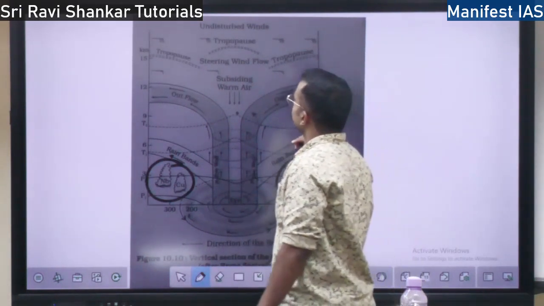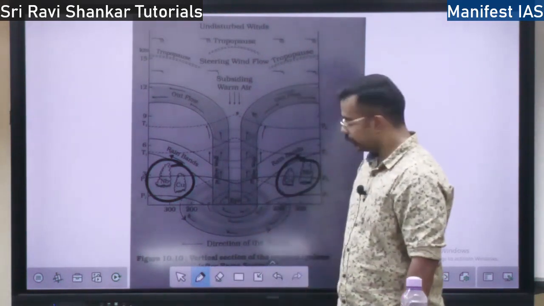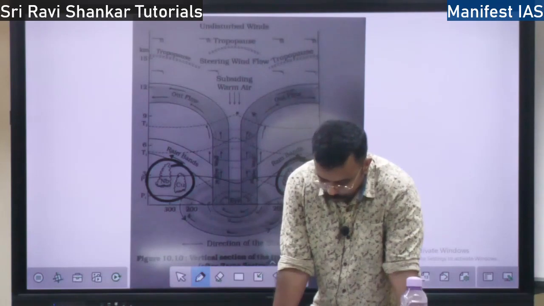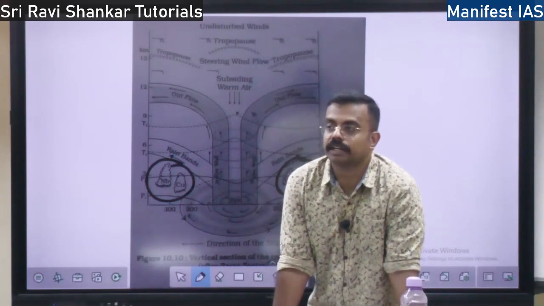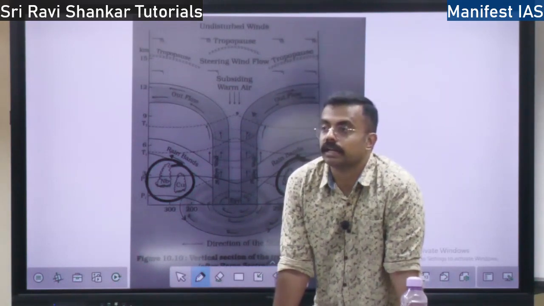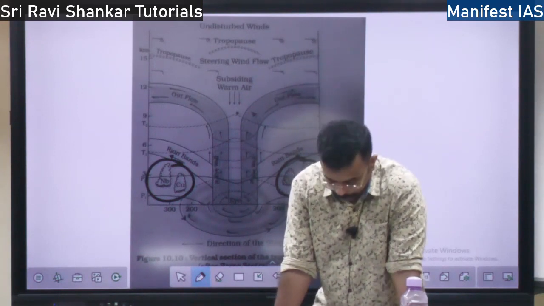So this is the diagram of the cyclone, a vertical section, right? What will be the diameter of the cyclone? It might go up to 250 kilometers. So one cyclone can be as big as 250 kilometers, right?